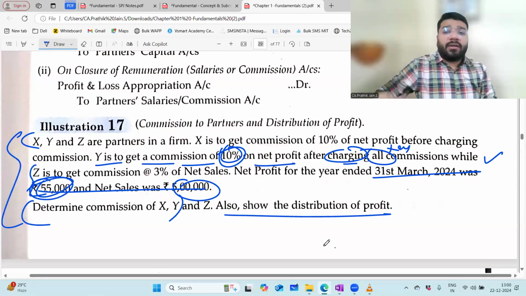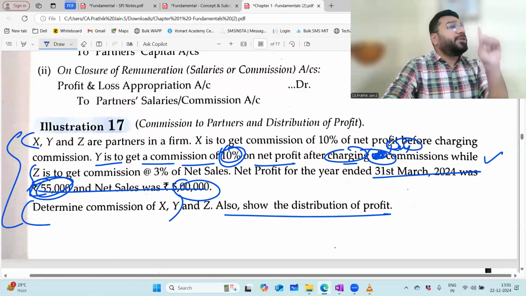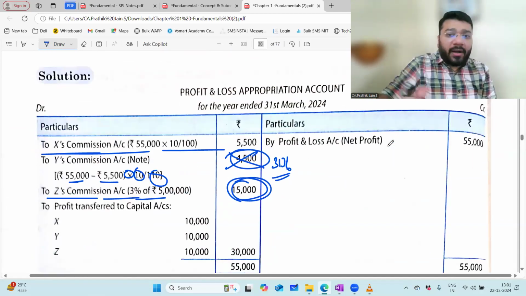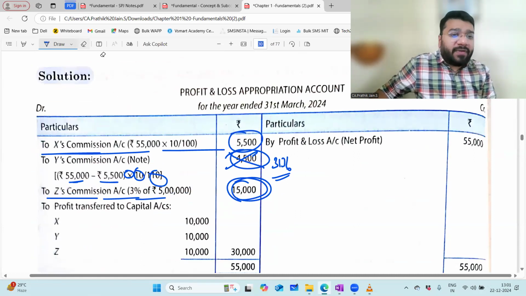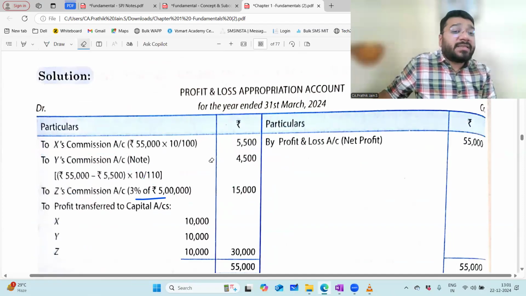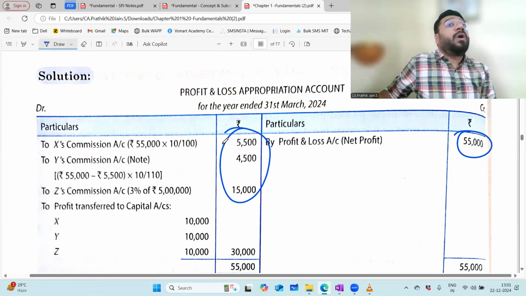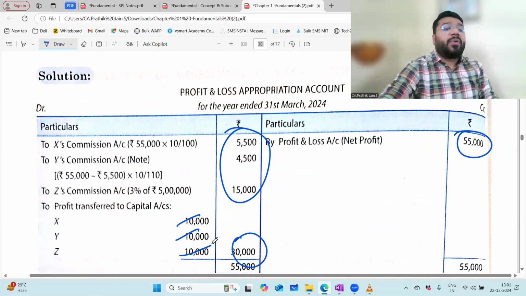Now you change the question here. It is not after charging all commission. It is after charging X and Y's commission only. So like that, I got X's commission 5,500 and Y's commission is how much? 4,500. And how much is Z's commission? 15,000. From 55,000 rupees, if I minus all these three commissions, what is my net distributable profit? 30,000. What will I do with this? Distribute in the profit sharing ratio.